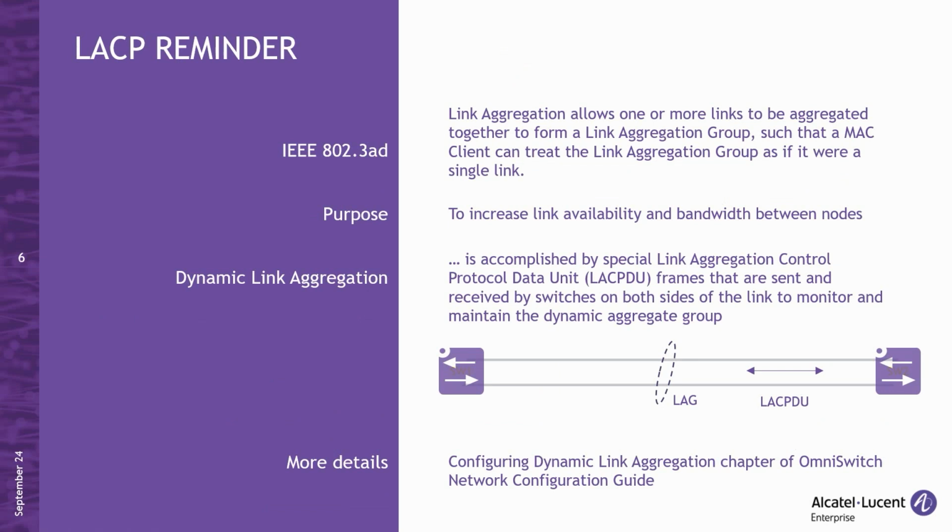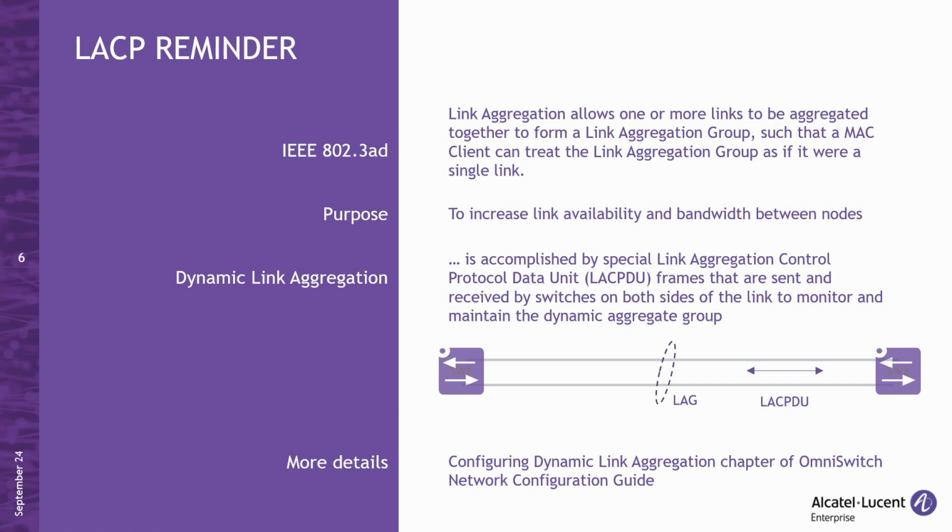According to the IEEE 802.3ad standard, link aggregation allows one or more physical links to be aggregated to form a link aggregation group, which can be treated as if it were a single link. In AOS, this is referred to as a logical link. The purpose of LAG is to increase bandwidth and enhance link availability between nodes where the two ends of the LAG are established.